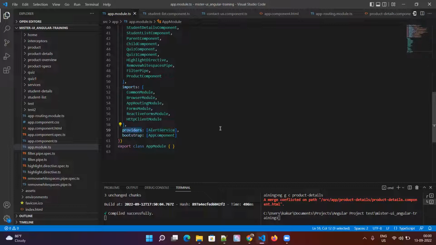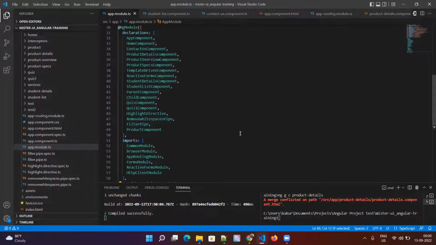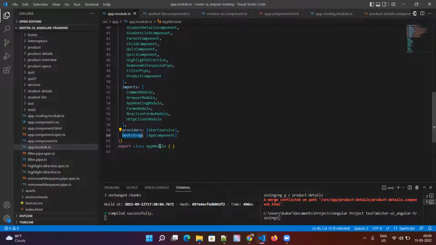then you can use these providers. And this bootstrap will be there only for app module. Apart from app module, if you create any other modules, this will not be there. This is basically how we are creating a relation between the app module and app component.